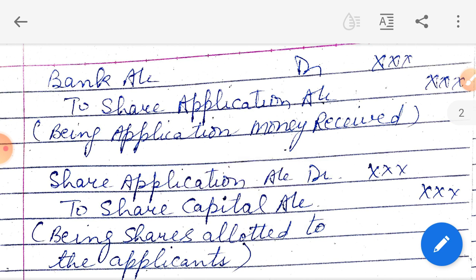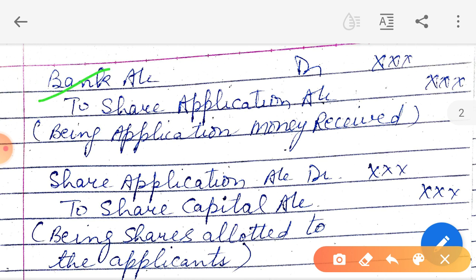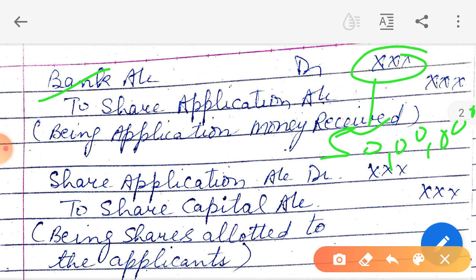When shares are issued to the general public, what will be the journal entry when they apply for the shares? The journal entry will be: Bank account debit to share application account, with this amount. For example, if I have issued 50 lakh, then 50 lakh will be the amount written here. Is this point clear to you? Both here and here, 50 lakh, because as I issue the shares, I get the money.